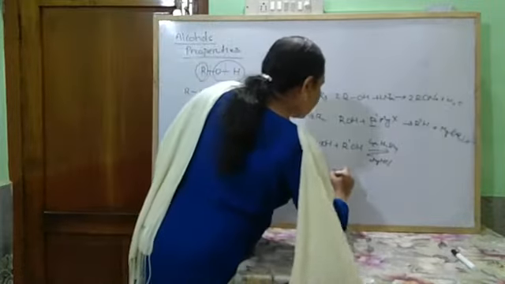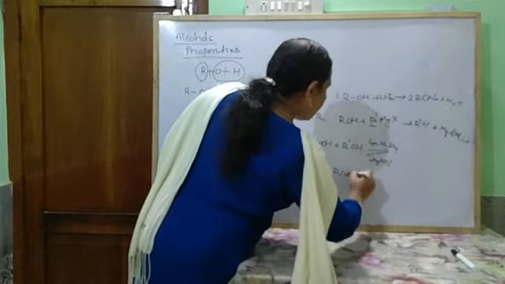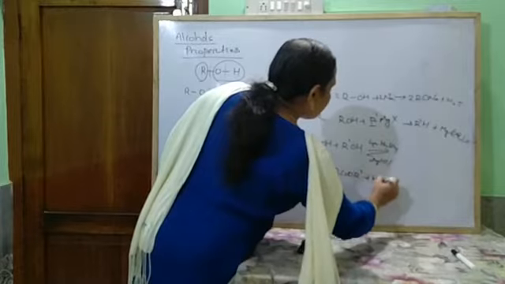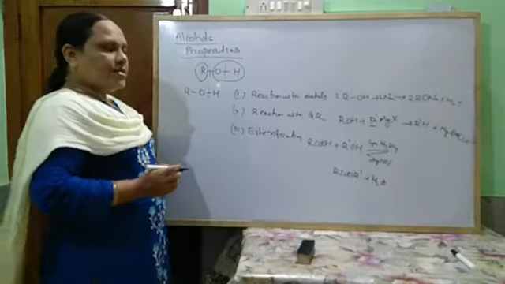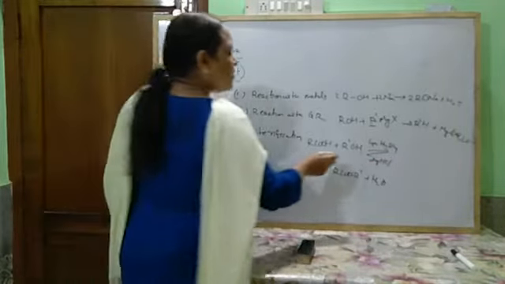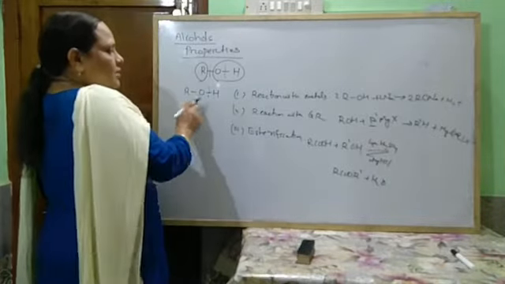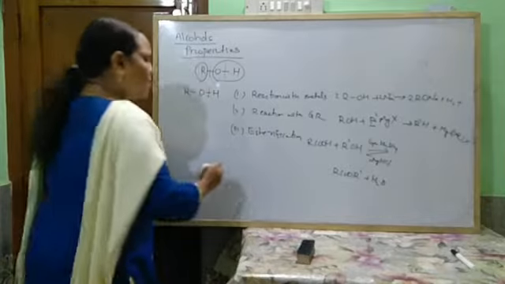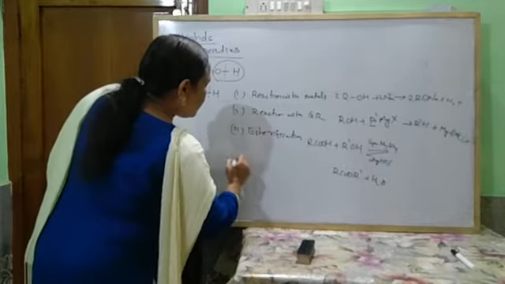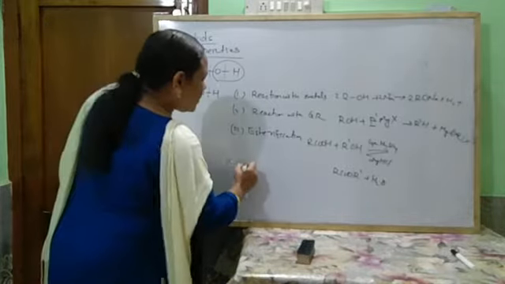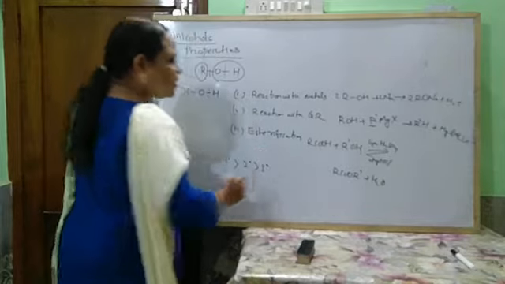It forms RCOOR plus H2O. This is a reversible reaction, and due to steric hindrance, the rate of esterification is greater for primary than secondary than tertiary.